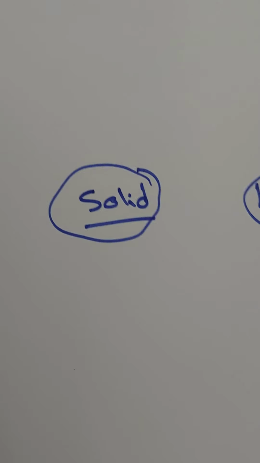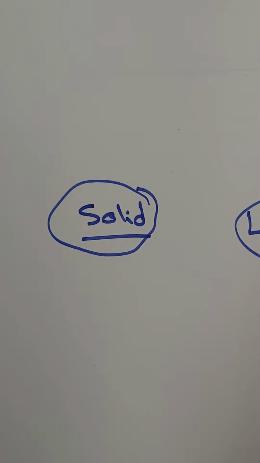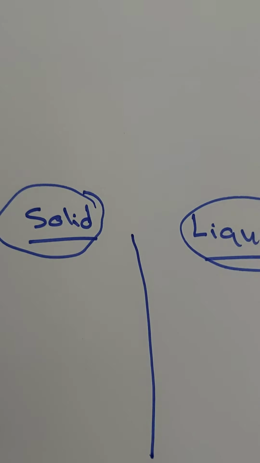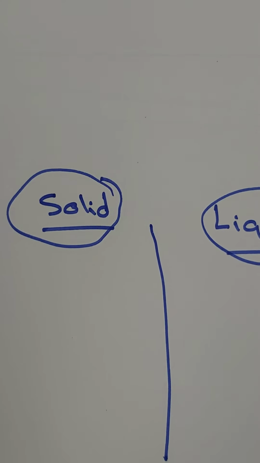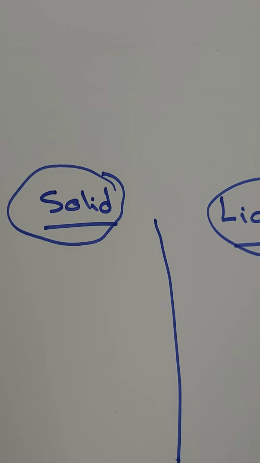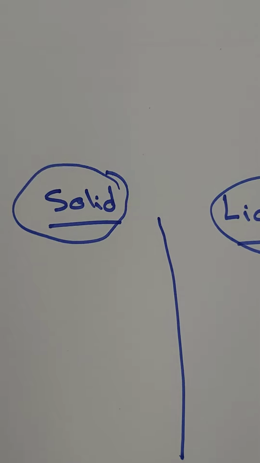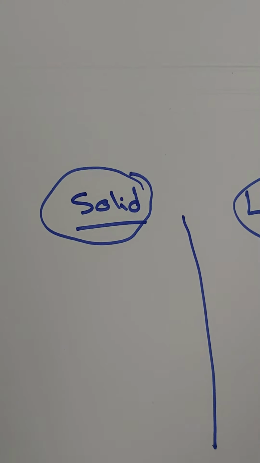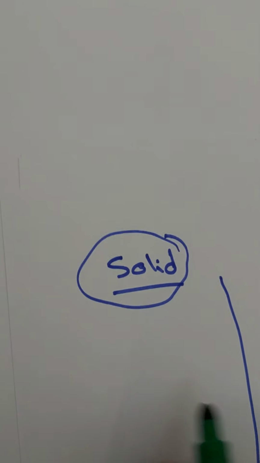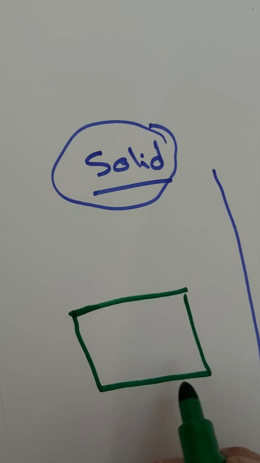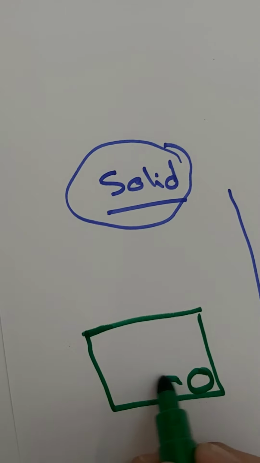Now, why solids cannot change the shape, or why solids have definite shape and definite volume? To know why solids or liquids or gases have these properties, you have to know the small components of each one. We learned, and we said before, the small components, we call it atoms, okay, or particles. So let's see the particles in a solid state. The particles in a solid state look like this.